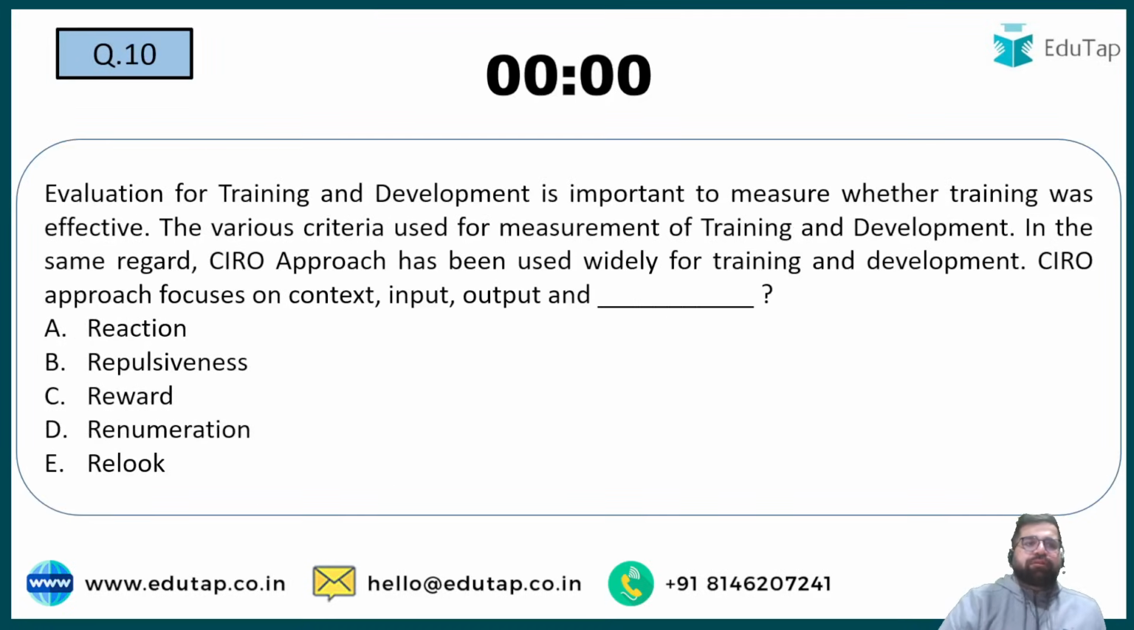Right? Now we have question number 10. Evaluation of training and development is important to measure whether training was effective or not. There are various criteria, but we have the CIPOR criteria. Now they are asking you the full form of R. In CIPOR, C stands for context, I stands for input, O stands for output. What is the full form of R? R stands for what? Reaction.